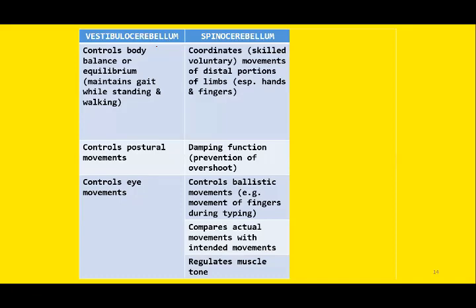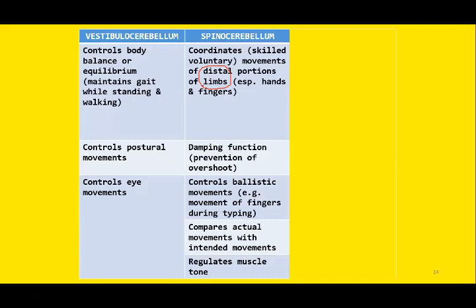Now, this spinocerebellum again has multiple functions. The primary function of spinocerebellum is control of the distal portion of limb movements. So all the movements of hands, all the voluntary skilled movements of fingers, such movements are coordinated by the spinocerebellum.